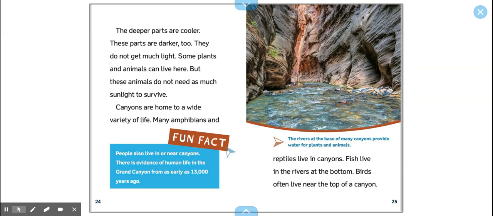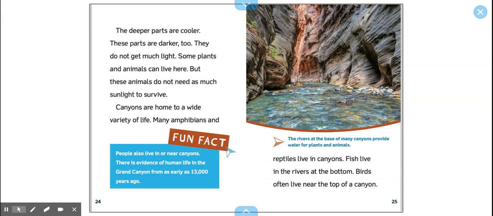Canyons are home to a wide variety of life. Many amphibians and reptiles live in canyons. Fish live in the rivers at the bottom. Birds often live near the top of a canyon. The caption for the photograph says, "Rivers at the base of many canyons provide water for plants and animals."